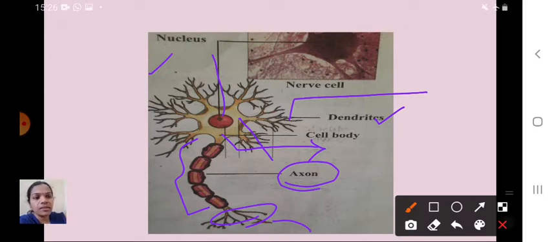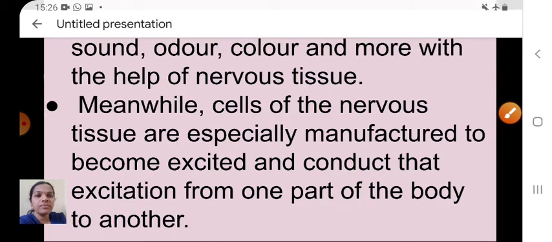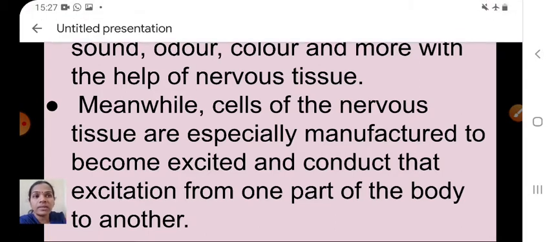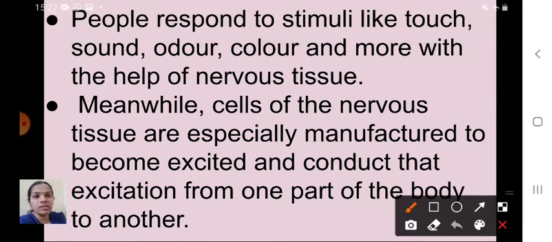Next, the introduction. People respond to stimuli like touch, sound, odor, color, and more with the help of nervous tissue. So if anyone is touching you, how will you come to know? With the help of nervous tissue, isn't it? The cells of the nervous tissue are especially made to become excited and conduct that excitation from one part of the body to another.